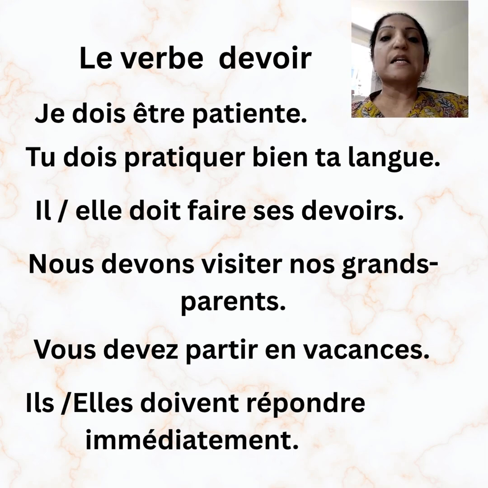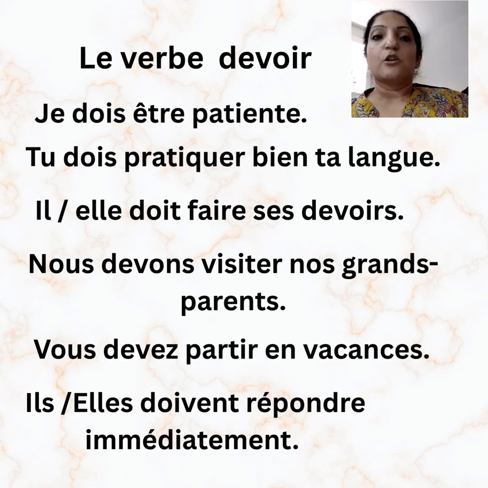Nous devons visiter nos grands-parents. We must visit. So the verb devoir means must or have to. So the meaning here can be we have to visit our grandparents. Here it's expressing an obligation that we have to do this, we must do this. So for expressing obligation, whenever we say we have to do something or this must happen, we use the verb devoir. So the sentence would be written as Nous devons visiter nos grands-parents.